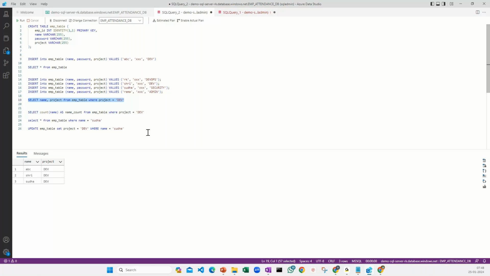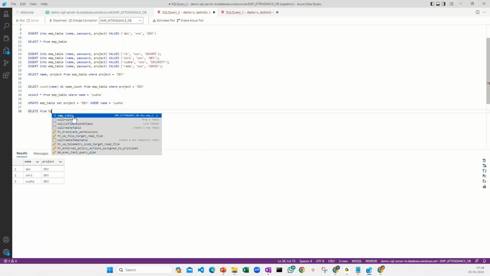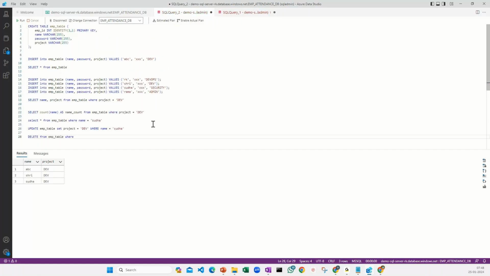Perfect. Let's see the final one, delete. So in case I want to delete, okay, delete from table, which is employee table, and I'm saying where, okay, name, or I'm going to say ID here, right?